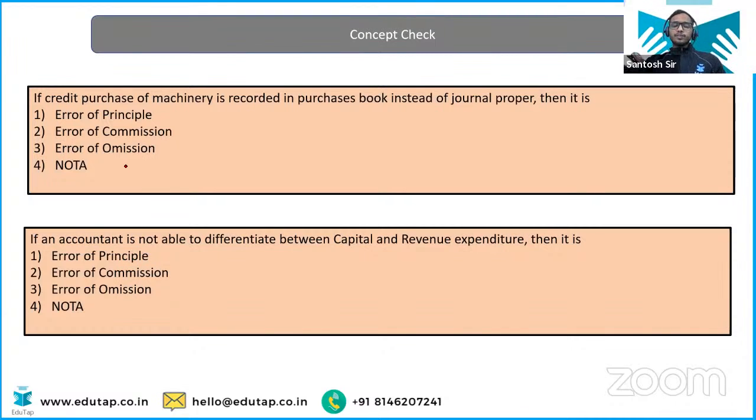If credit purchase of machinery is recorded, where did my marker go? Okay, this is not the answer. I was checking the marker.